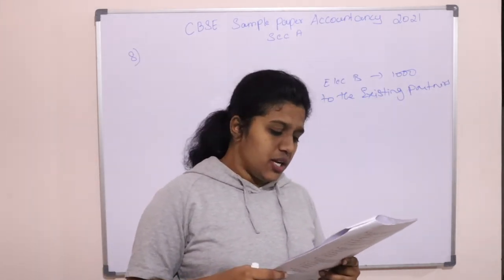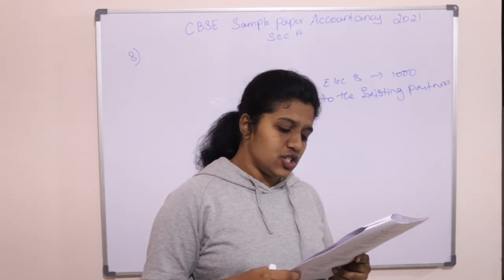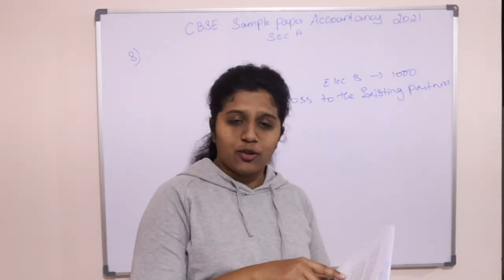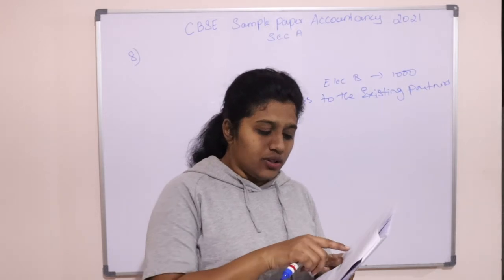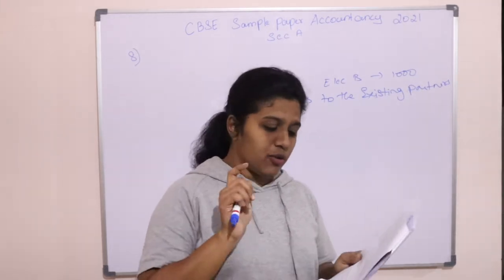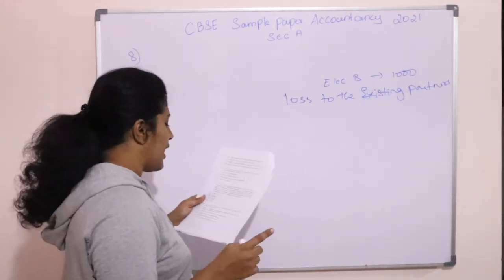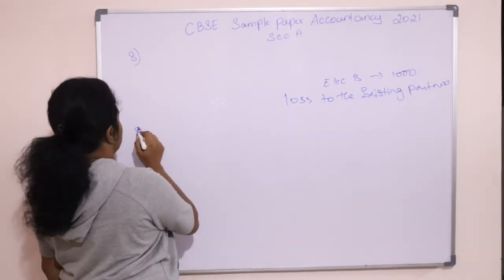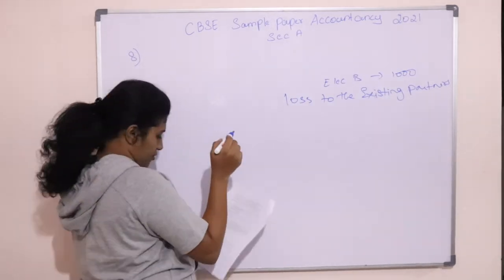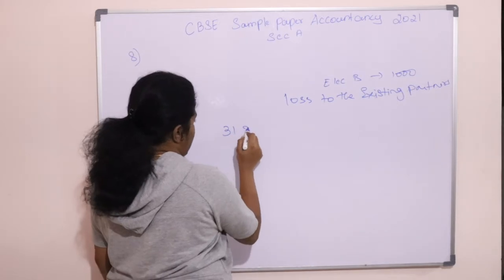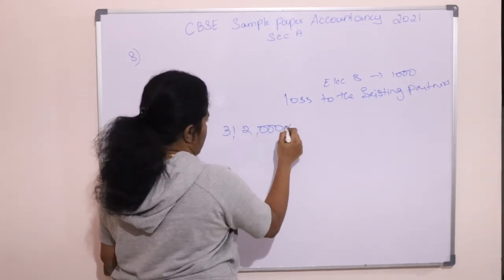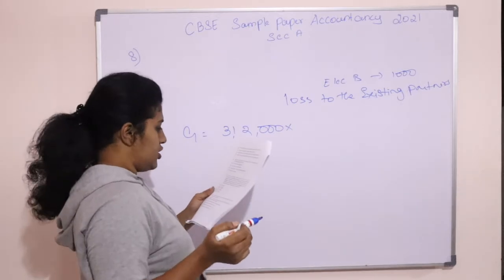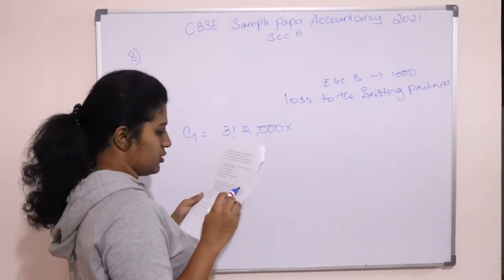G is to get a minimum amount of 80,000 as his share of profits every year. So this agreement was agreed by whom? E. So now any deficiency, if it is there, will be borne by E. So now we'll see what is the actual share of G. The overall profit is 3,12,000. What is G's actual share?